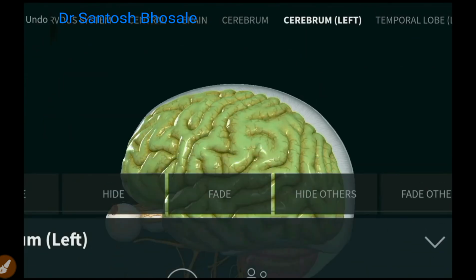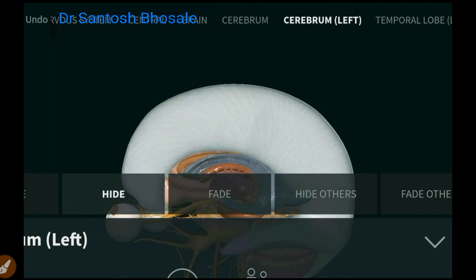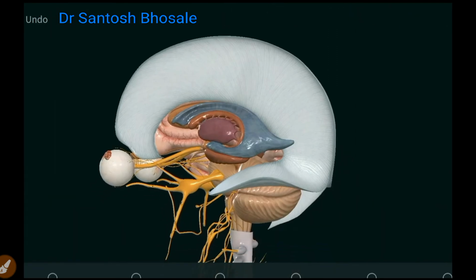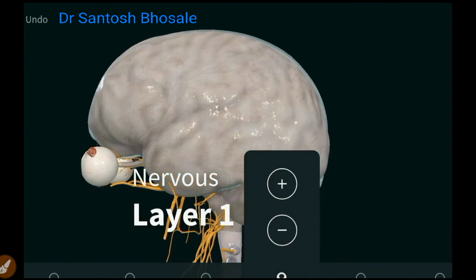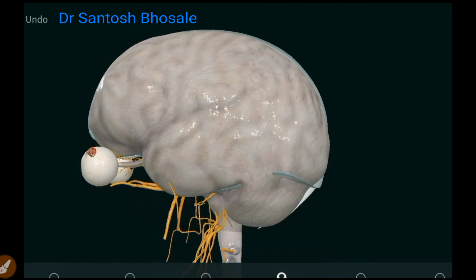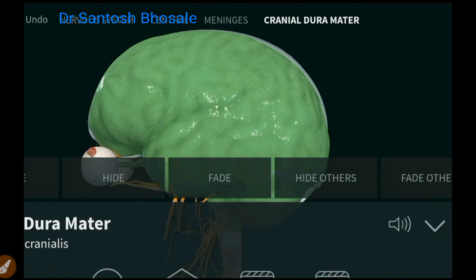If you take out this left cerebral hemisphere here, you can make out this is the left lateral view of the dural folds. You can see how these folds are there, and why these folds are there, because they compartmentalize the cranial cavity and also prevent the rotatory displacements during the movements of the head and neck.